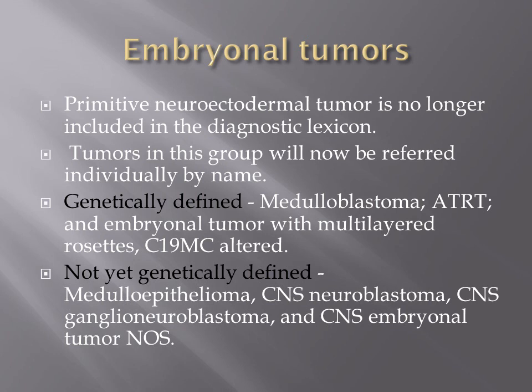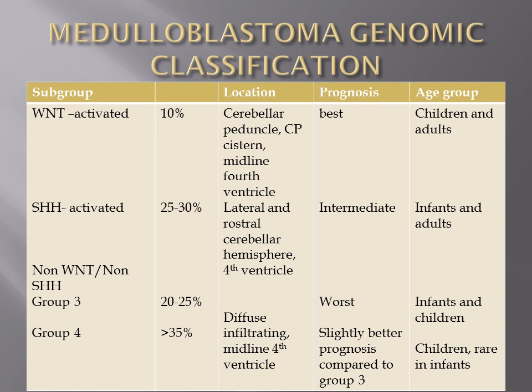The genetically defined tumors include medulloblastoma, atypical teratoid rhabdoid tumor, and embryonal tumor with multilayered rosettes with C19MC alteration. Those not yet genetically defined include medulloepithelioma, CNS neuroblastoma, ganglioneuroblastoma, and embryonal tumors not otherwise specified. All these are not yet genetically defined.